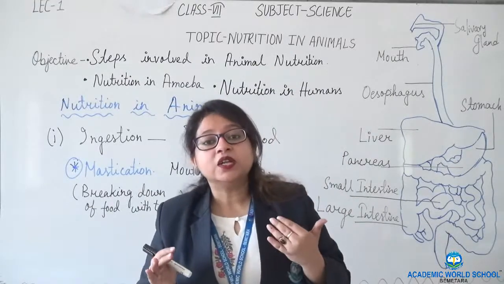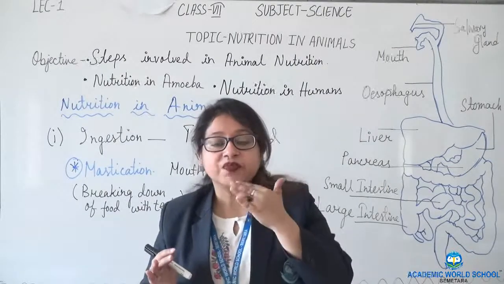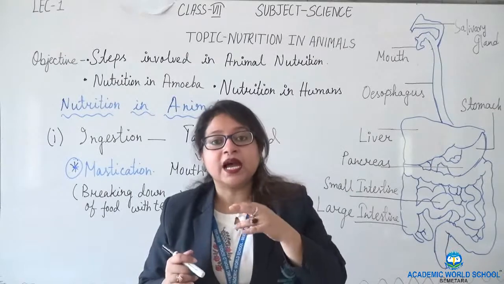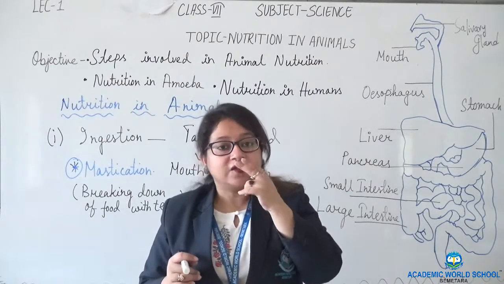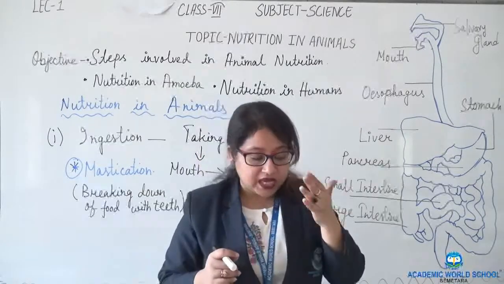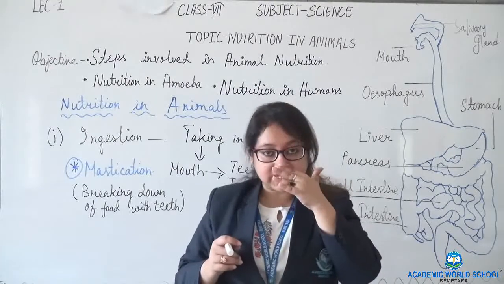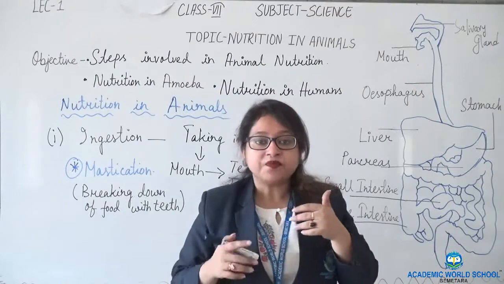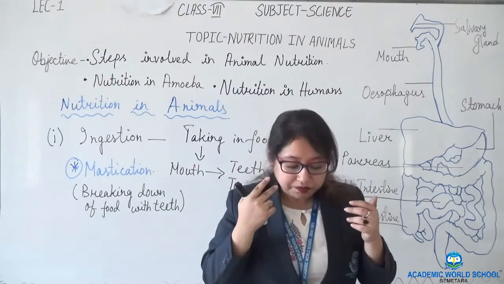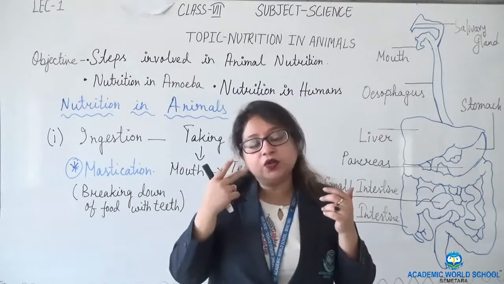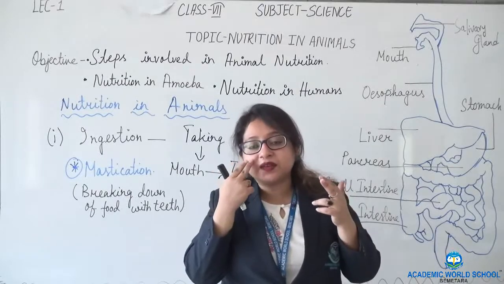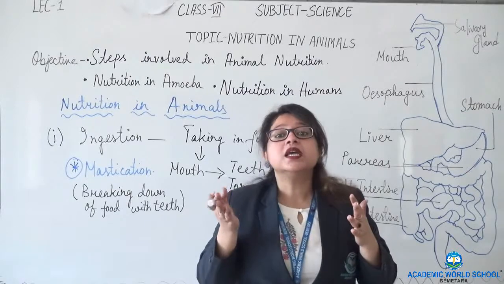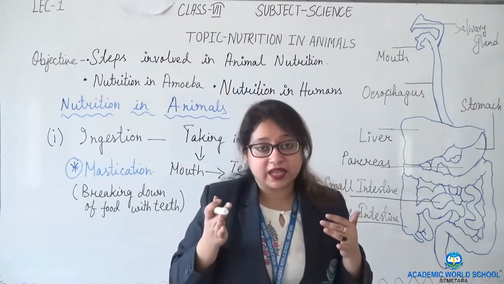We are having total 32 sets of teeth, of which 16 teeth in the upper jaw and 16 teeth in the lower jaw. Now, the first 4 teeth of the 16 in the upper jaw, and it's the same for the lower jaw even, are incisors, two on the left side of the upper jaw and 2 on the right side of the upper jaw. After incisors we are having canines.